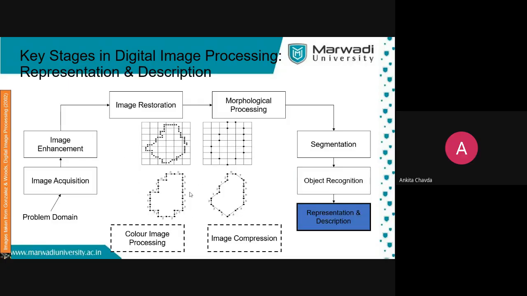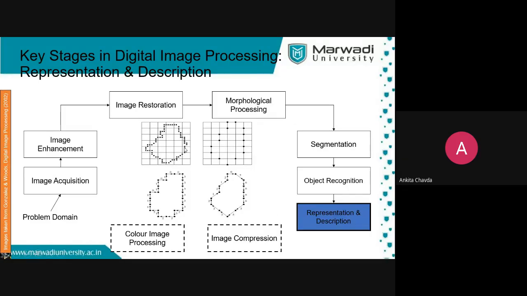Then representation and description. That what I said, no, how good you are representing and describing your object. Based on that, it will identify, okay, this is the shape or this is the color. Then the object is this. So that is representation and description.